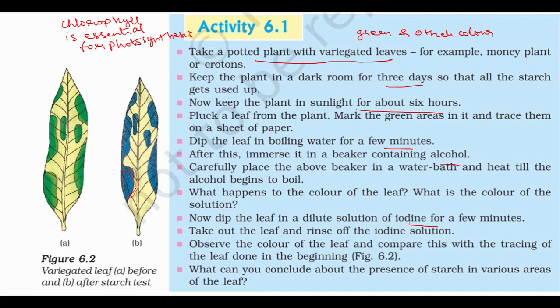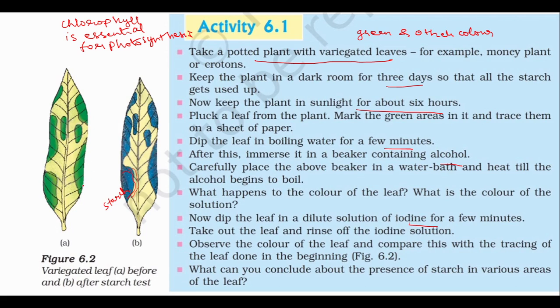In the presence of starch, the iodine converts these places into blue-black color. Iodine gets converted into blue-black color in the presence of starch. This blue-black color indicates the presence of starch. Why is starch present only in these areas?